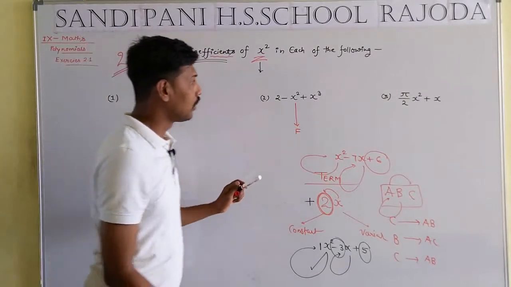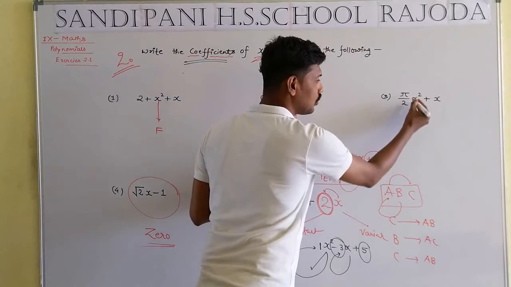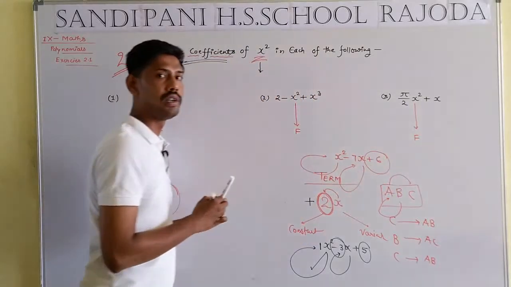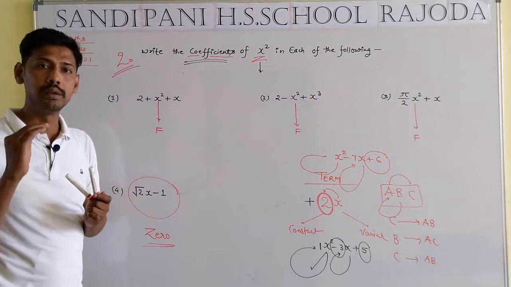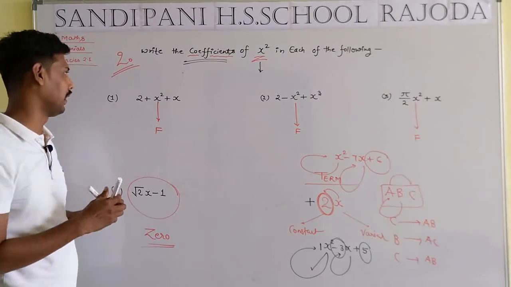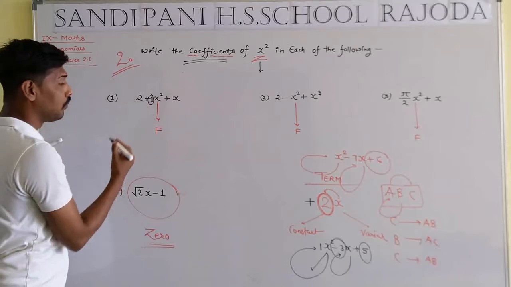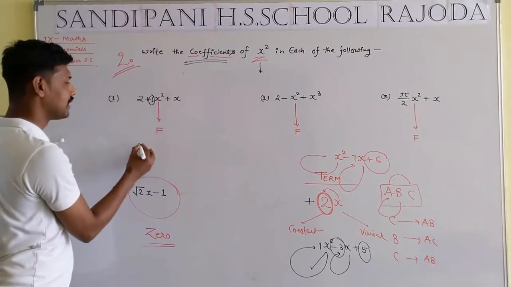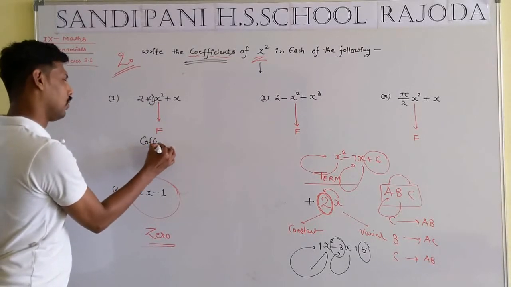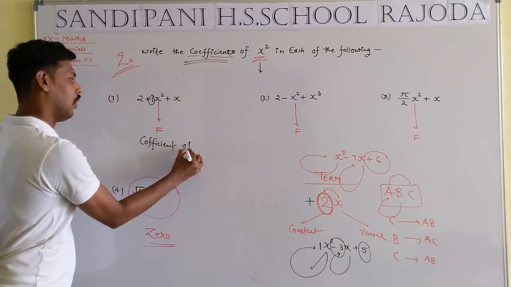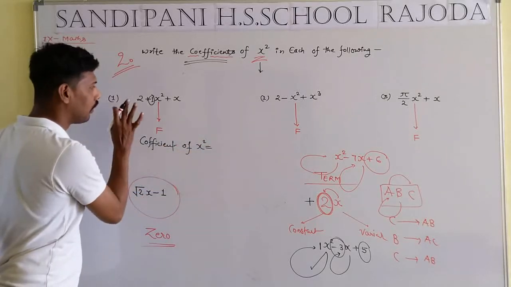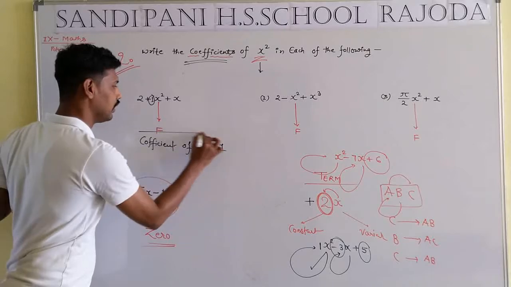Okay, in any question, if it asks for the coefficient of x square, focus on x square. What is the meaning of coefficient? That means the multiplying factor. What is the multiplying factor? In the absence of any number we take 1. So the coefficient of x square will be equal to 1, that means a positive 1.